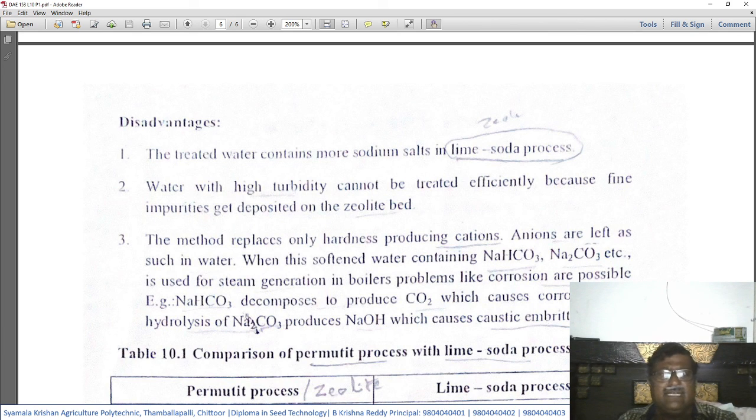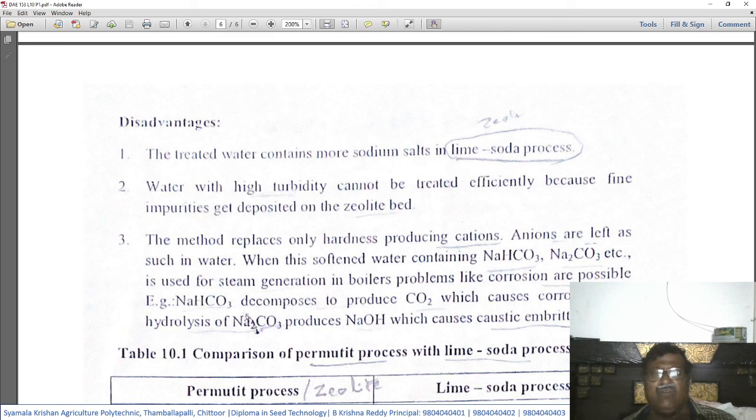And another disadvantage is, the method replaces only hardness producing cations. Anions are left as such in water. So in this zeolitic process, the chemical reactions ultimately produce sodium zeolite, and it will react with the hardness producing cations and remove them. But if the hardness is caused by the anions, then this process will prove to be inefficient.